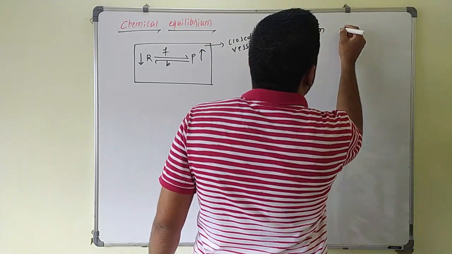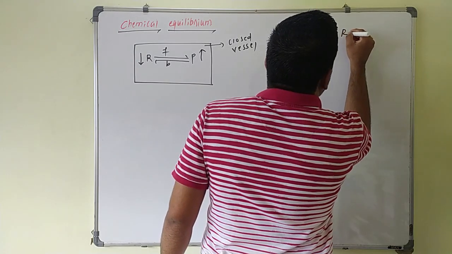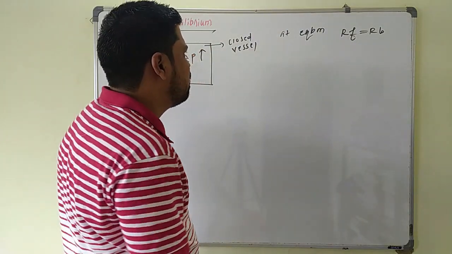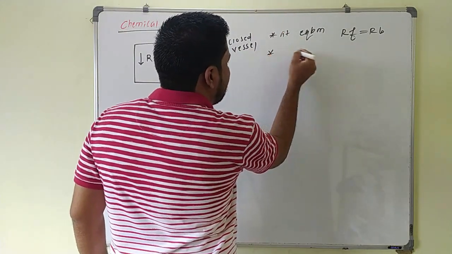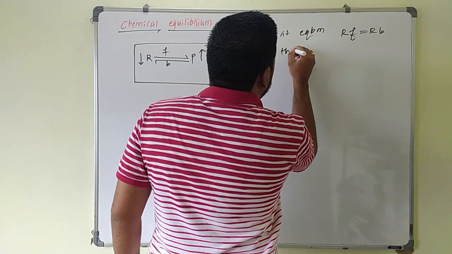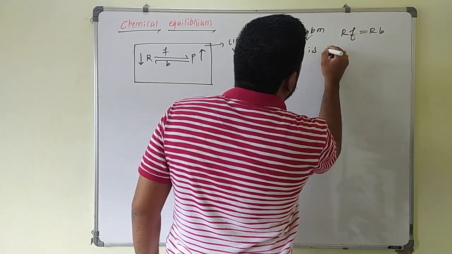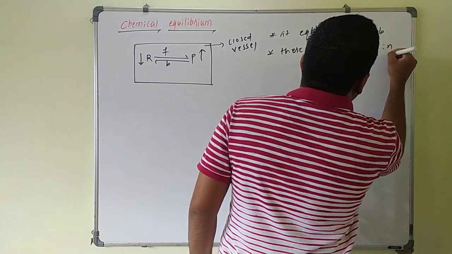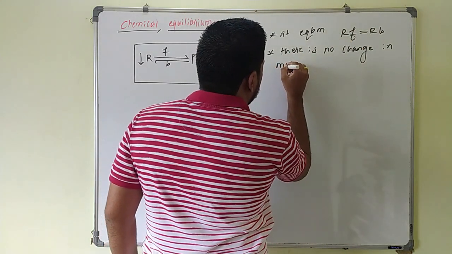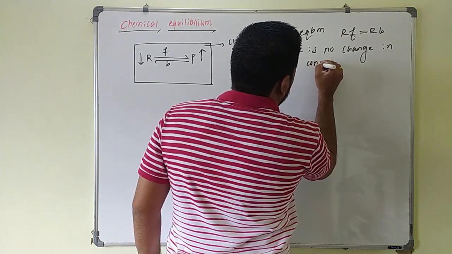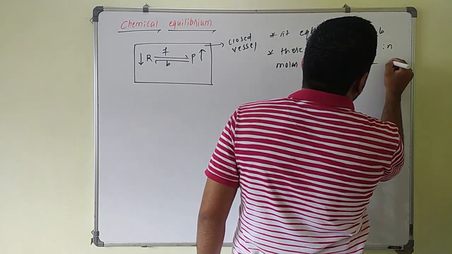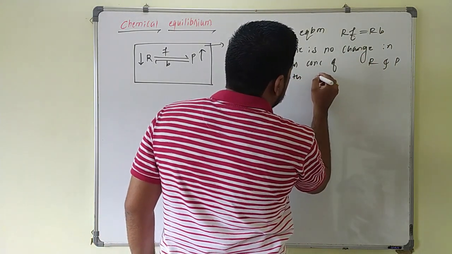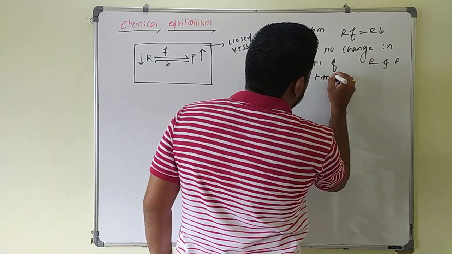At equilibrium, as time passes, rate of forward reaction becomes equal to rate of backward reaction. Next point is at equilibrium there is no change in molar concentration of reactant and product with time. So with time there is no change in the concentration of reactant as well as product.